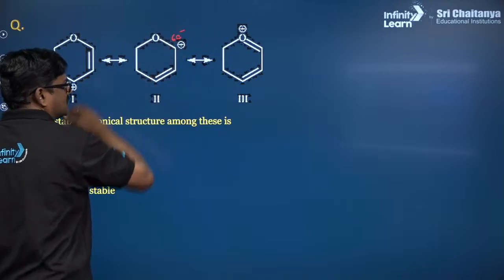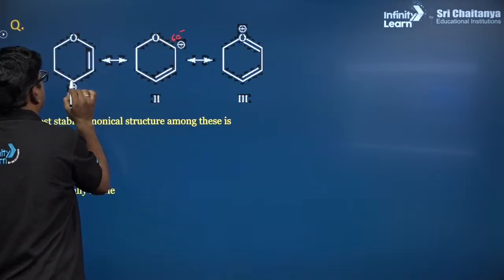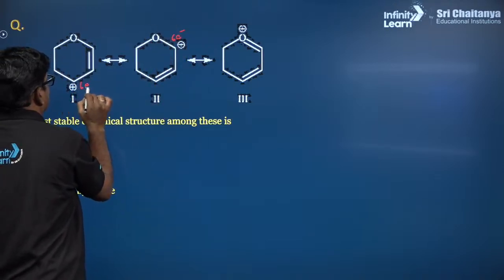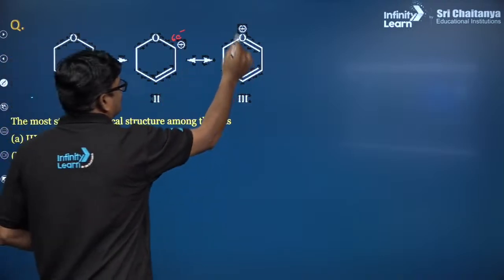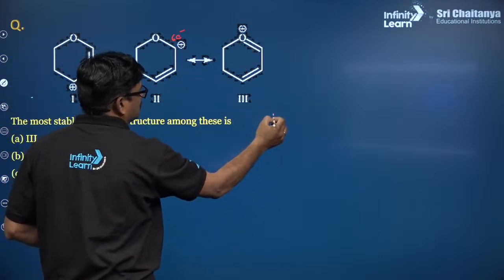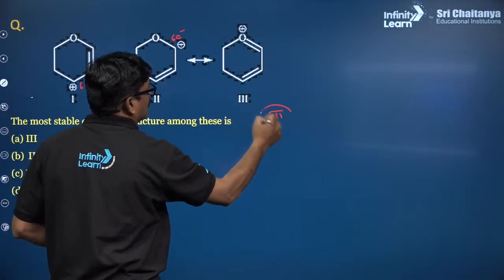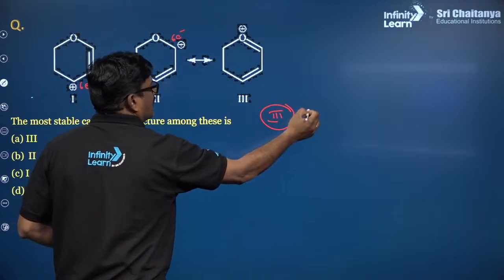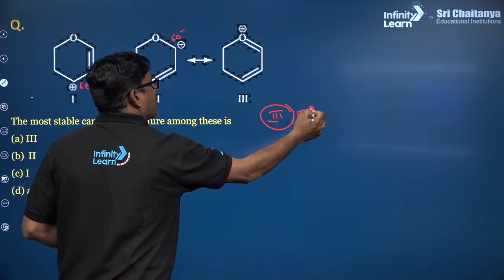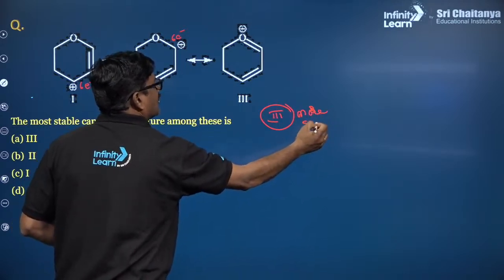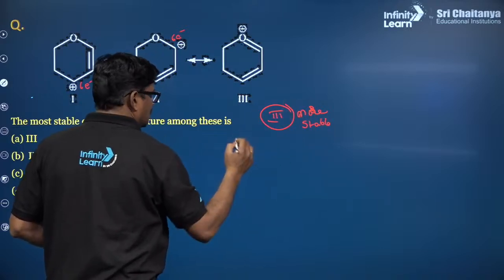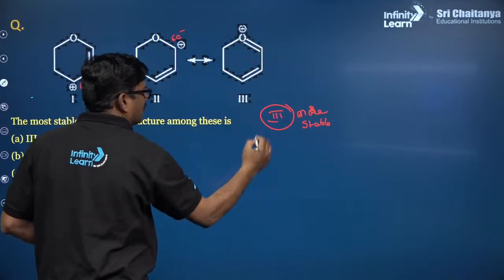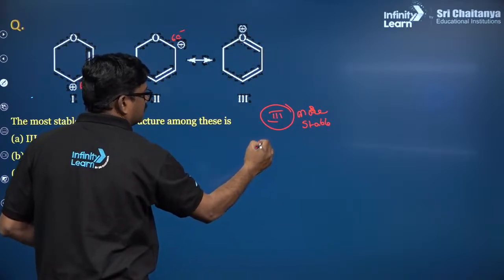It is non-octet, and it is carbon with 6 electrons, while in the other every atom has 8 electrons. So this, 3, is more stable. Why? Because all the atoms in this follow octet.